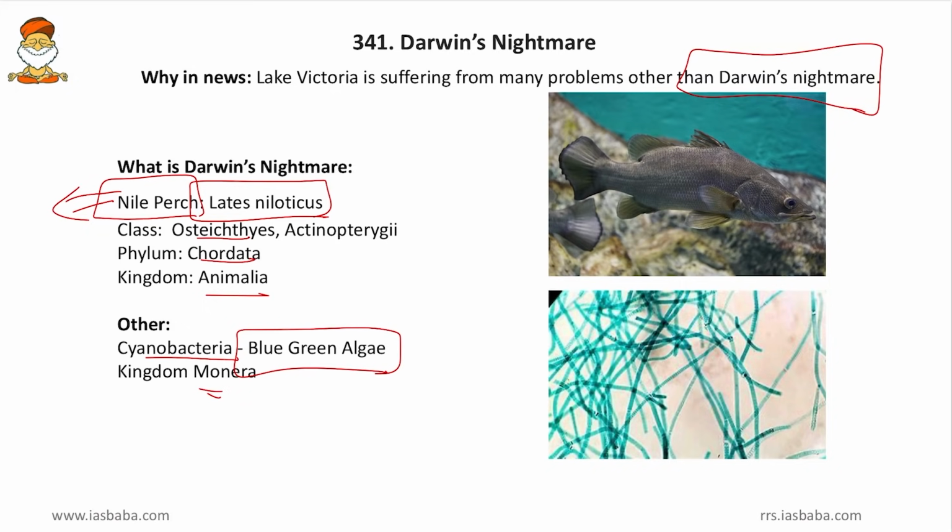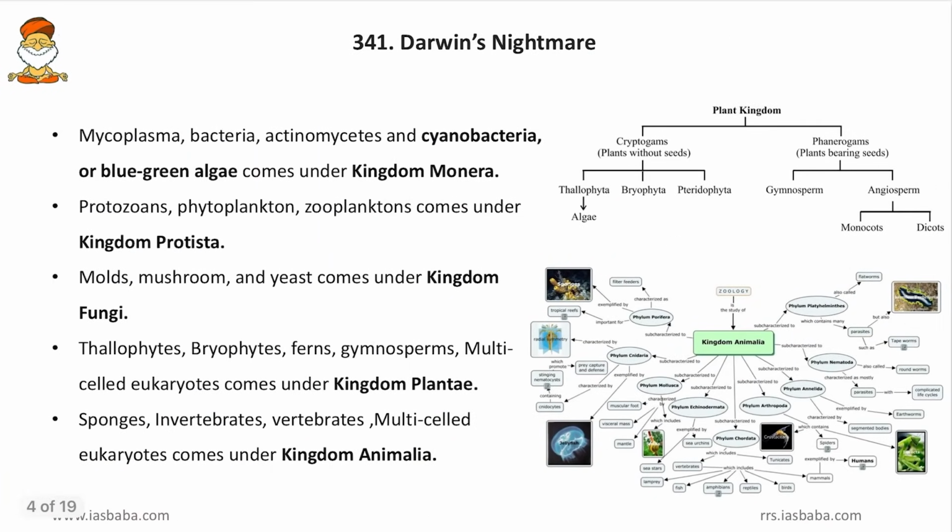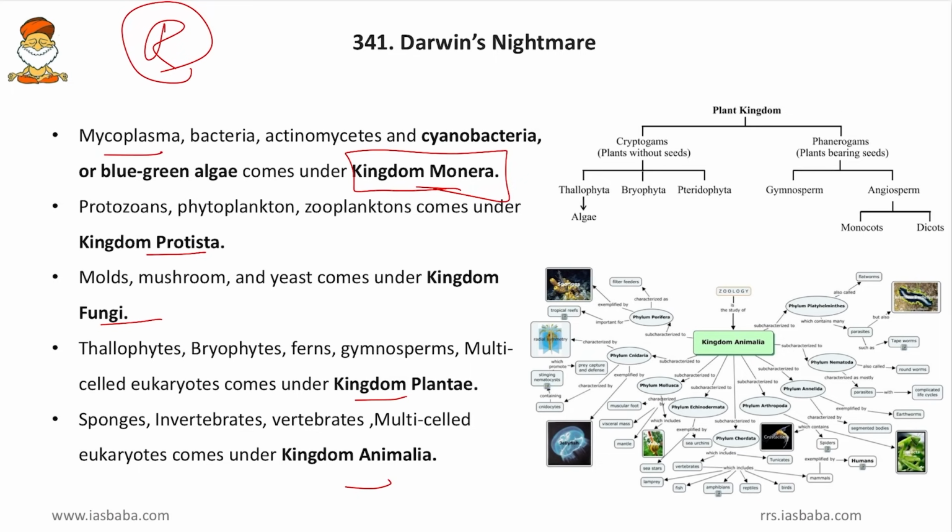So, in this context, we will revise some of the scientific nomenclatures. Friends, Robert Whittaker came up with the 5 kingdom classification, that is kingdom Monera, Protista, kingdom Fungi, kingdom Plantae and Animalia. So, friends, we will not learn by heart, we will learn the meaning and move on. Friends, kingdom Monera: here Mycoplasma, bacteria, Actinomycetes, cyanobacteria are those prokaryotes which don't have a proper nucleus, they are included here.